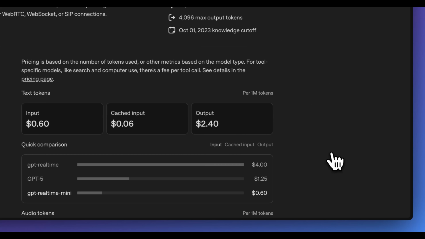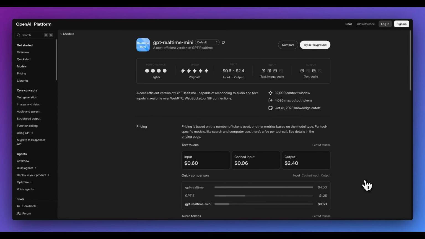Next up, they also launched GPT Real-Time Mini, which is a 70% cheaper version of their real-time API. If you are building voice applications, this is definitely a very competitive offering where you're going to be able to have all of those real-life intonations, be able to understand tone, and all of those different intricacies when you're building out a voice application.